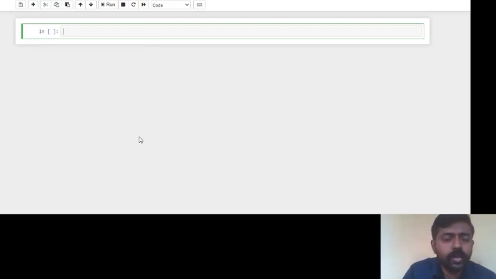Okay, let me introduce the Jupyter Notebook. Here you can see this is known as the Jupyter Notebook. Here we have multiple menus in it: file menu, edit menu, view menu, insert menu, cell, like that. Then we have different tools here. Now this green colored one is known as one cell. It's a collection of statements, or it may be a single statement. For example, we can type here print.